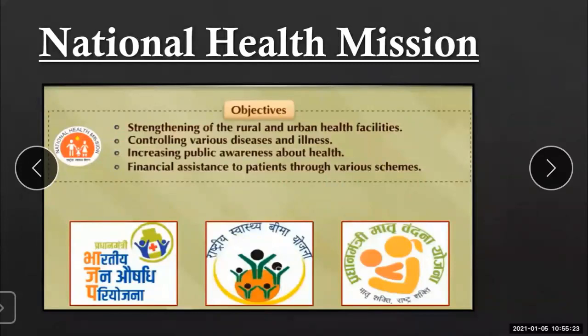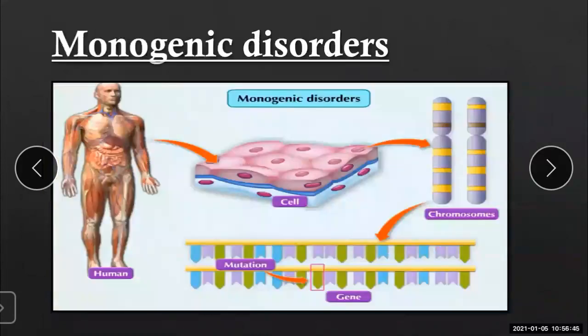So what are the objectives? Strengthening of the rural and urban health facilities, controlling various diseases and illness, increasing public awareness about health, and last but not least, financial assistance to the patients through various schemes. So this is all about the National Health Mission.